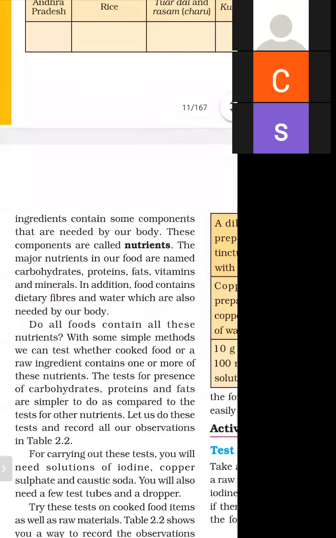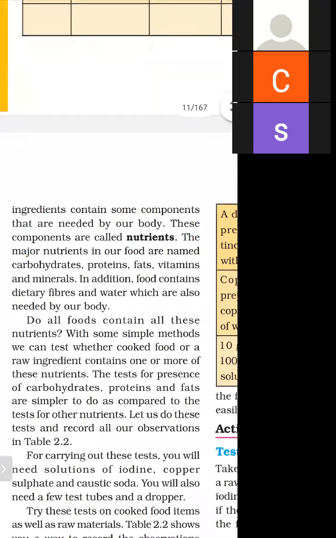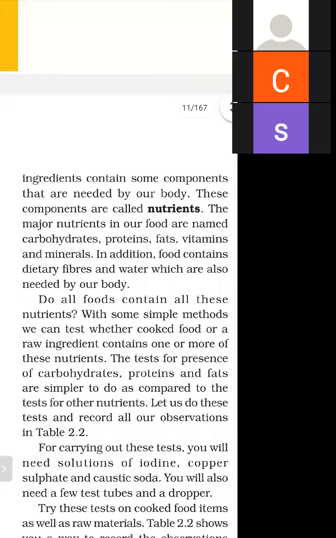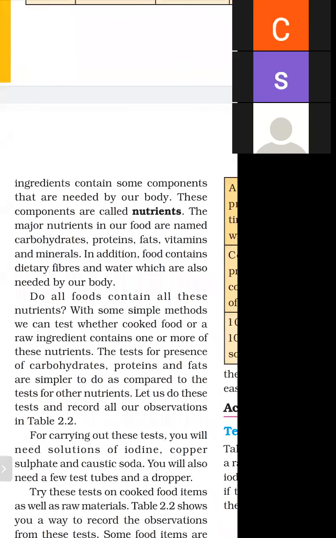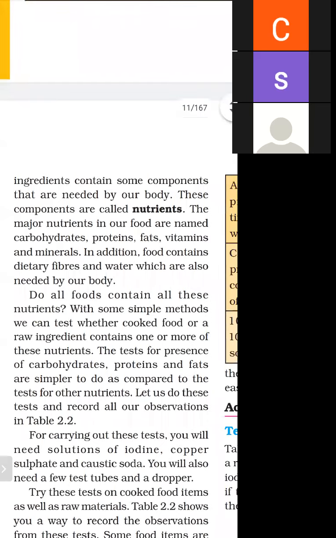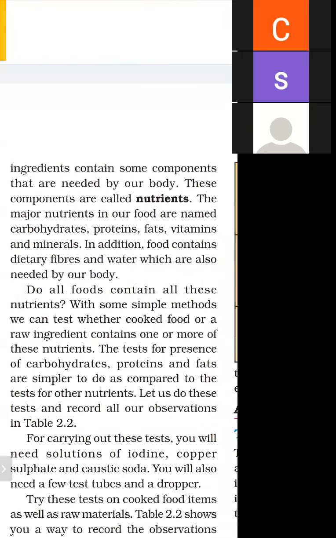And what are the nutrients? Number one is carbohydrates, second is proteins, third is fats, fourth is vitamins, and fifth is minerals. The main components are carbohydrates, proteins, and fats. In addition, there are two extra components, dietary fiber and water. So the first major nutrient is carbohydrates, second is protein, third is fat, fourth is vitamins and minerals, and fifth is dietary fiber and water.